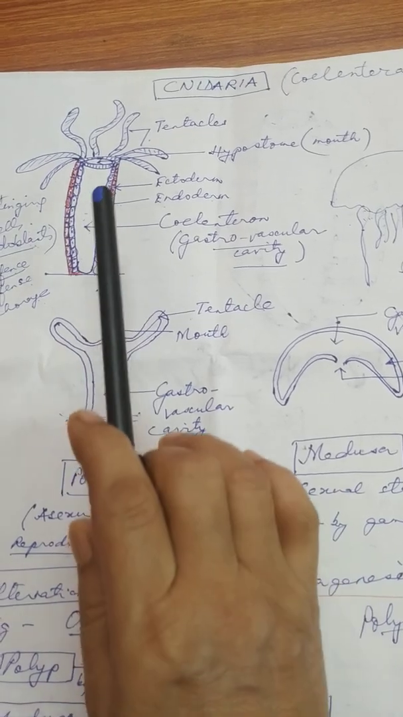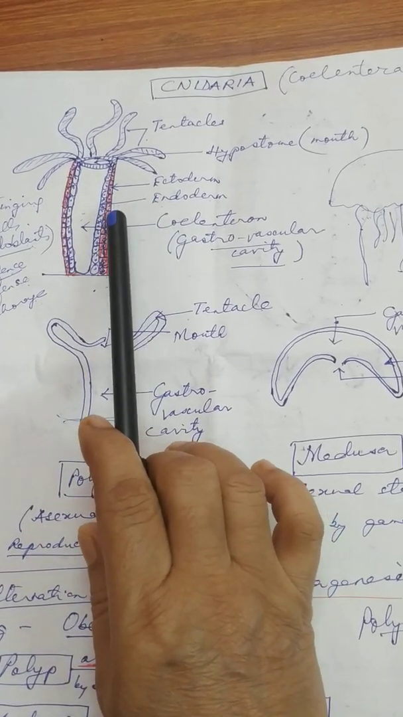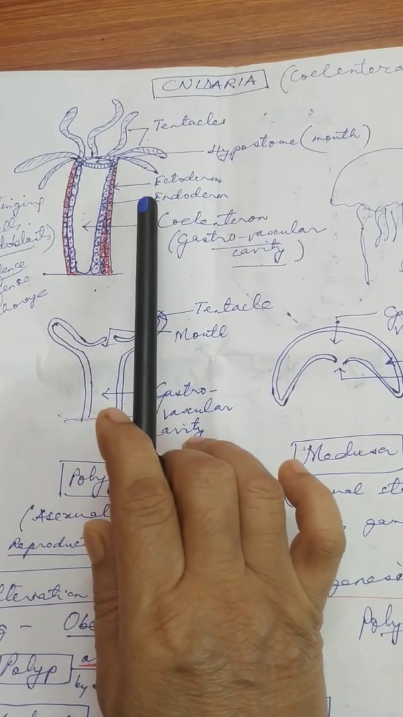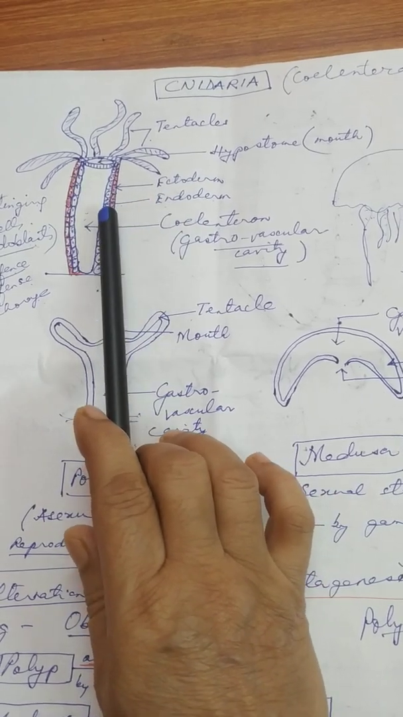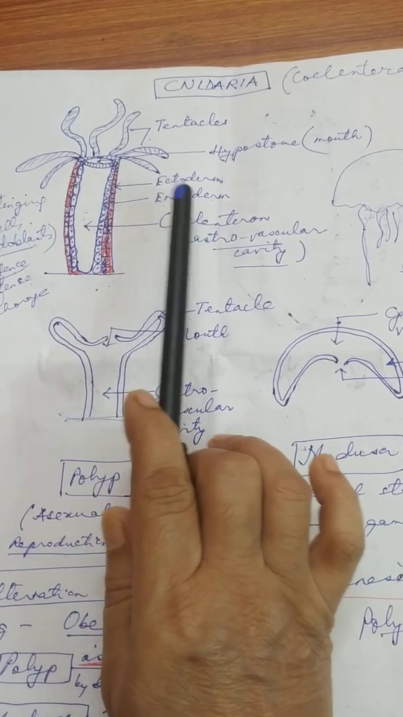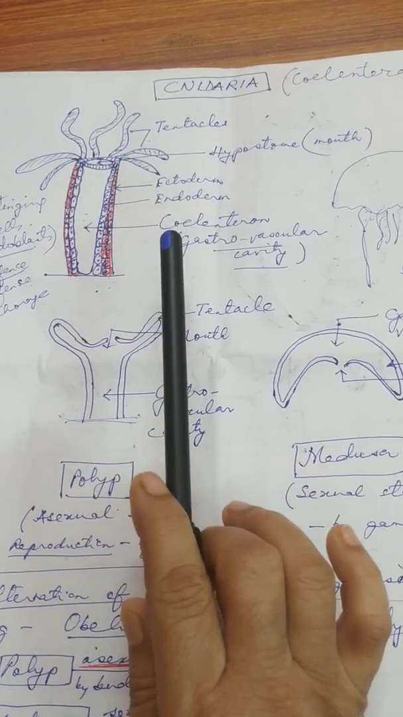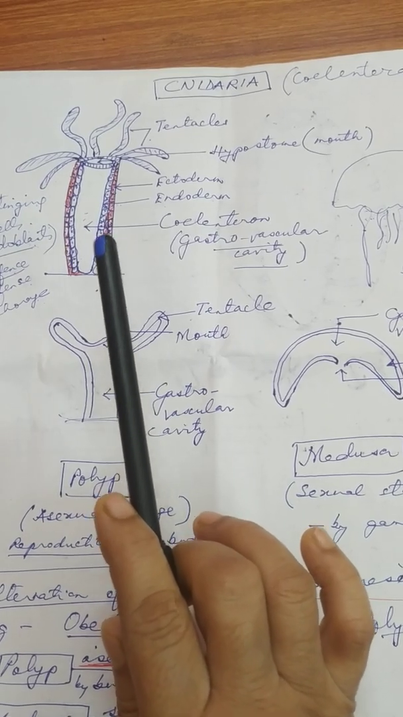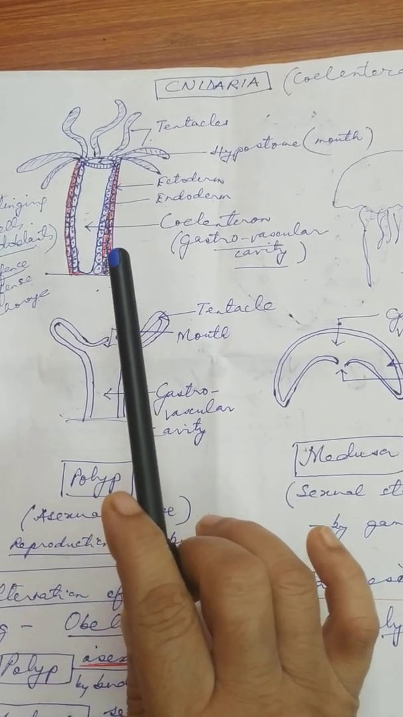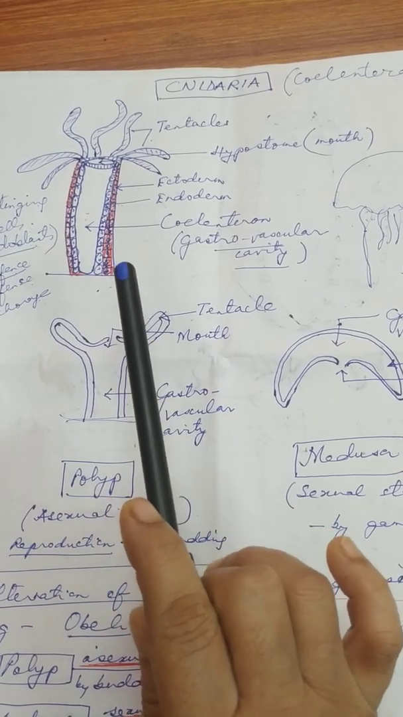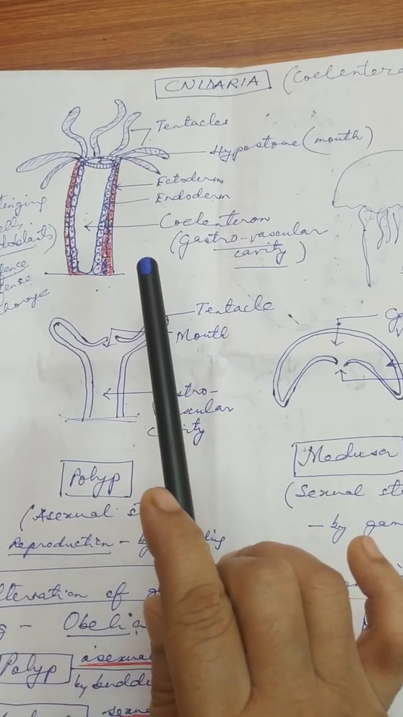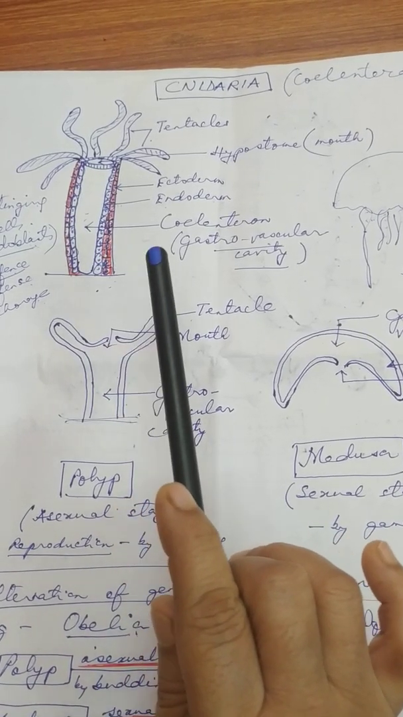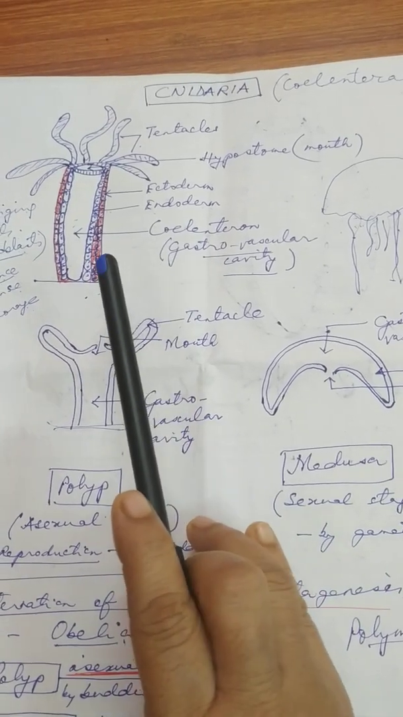The outer layer is called what? Ectoderm. This one in red color, you see, is ectoderm. And the inner layer of cells is called endoderm. The inner layer, which is blue color here, is endoderm, and the outer layer is called ectoderm. I have also explained earlier that between the ectoderm and the endoderm there is a non-cellular layer present. That non-cellular layer is called mesoglea.